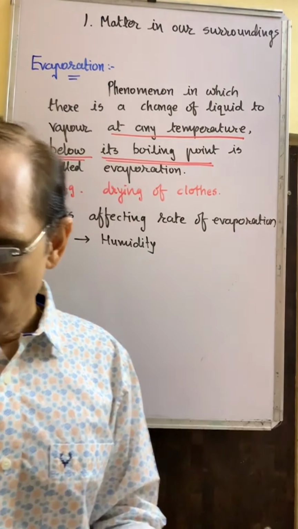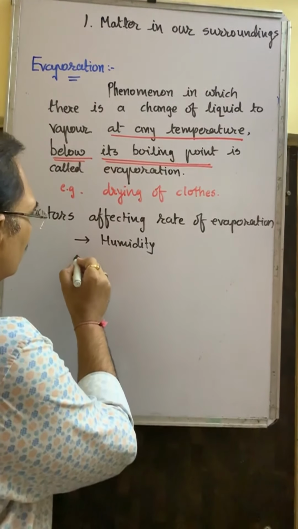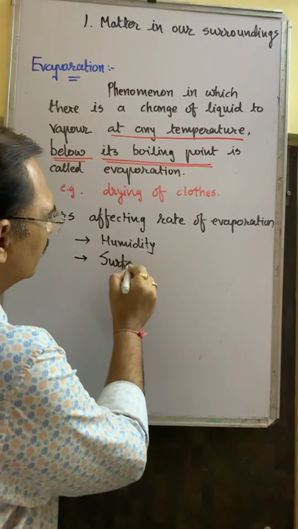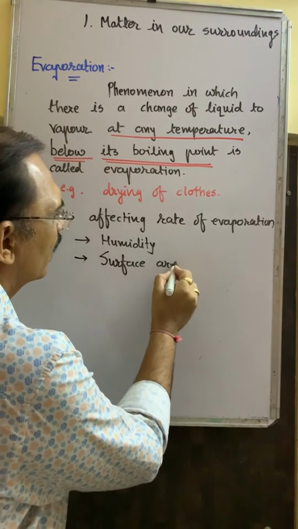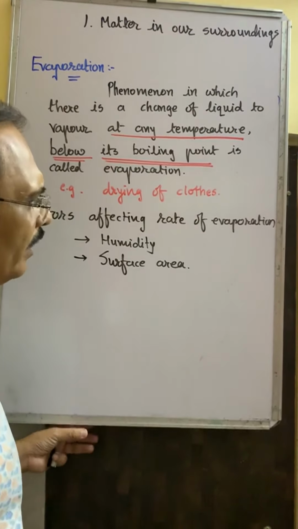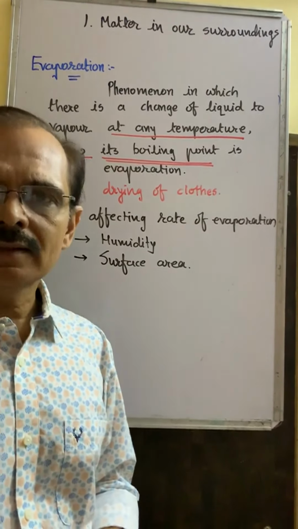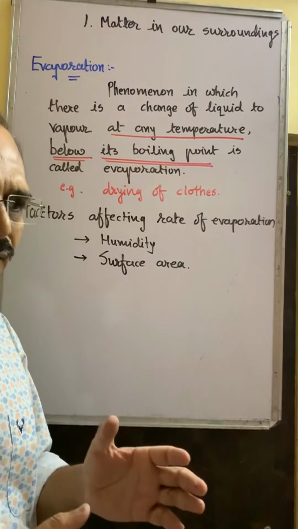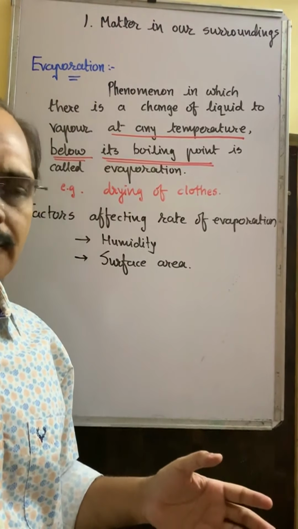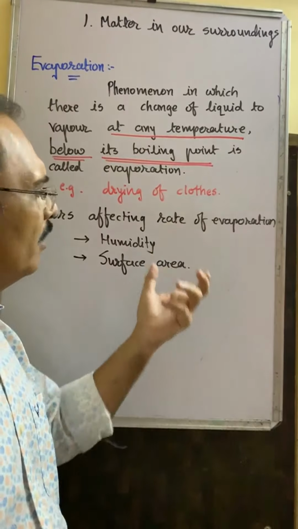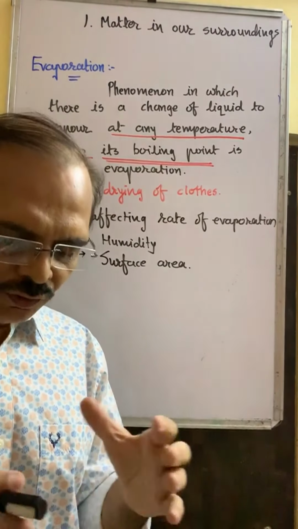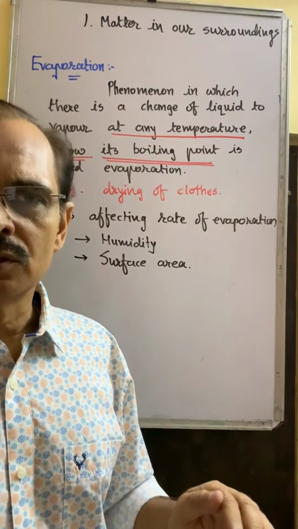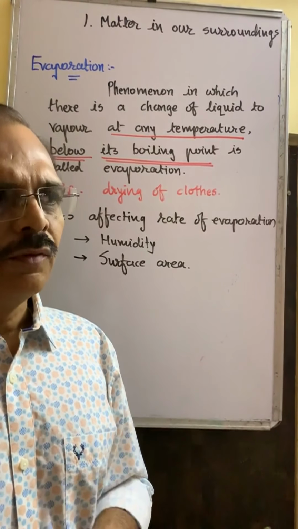The same thing happens with surface area. Rate of evaporation increases with increasing surface area. If the surface area of the wet substance increases, then the rate of evaporation also increases. And that's the reason that after washing the cloth, we try to dry it by spreading it.